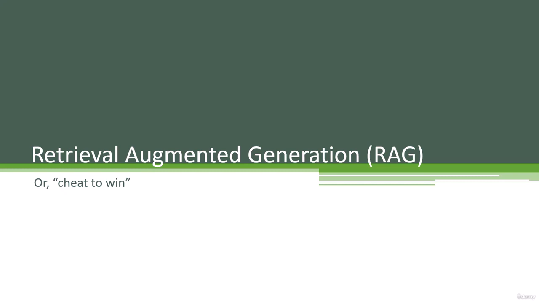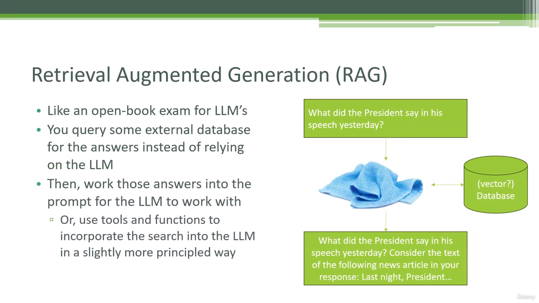So let's talk about what's become a very popular technique in generative AI, Retrieval Augmented Generation, or RAG for short, or as I like to call it, cheat to win. Let me talk about why. So RAG is kind of like an open book exam for large language models, for your generative AI models, and I didn't make that up. They've been calling it that from the get-go.